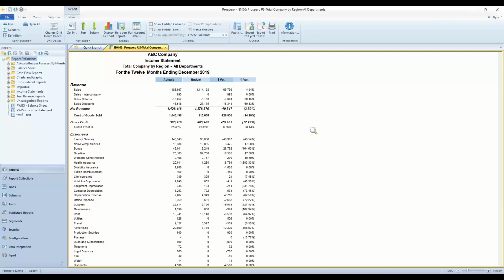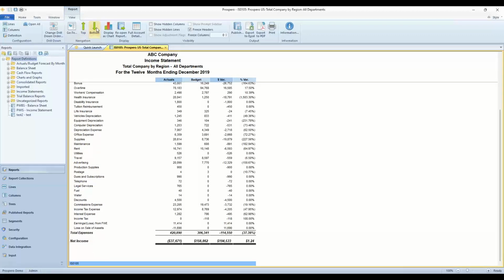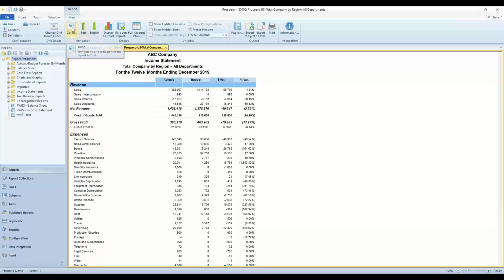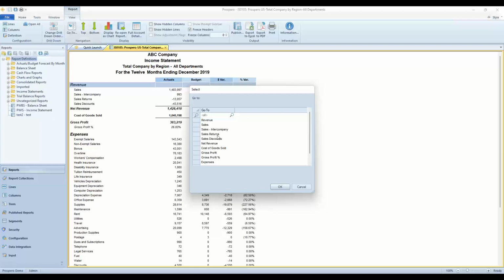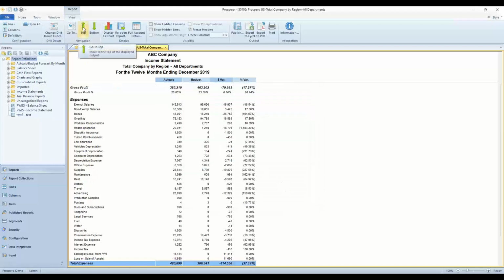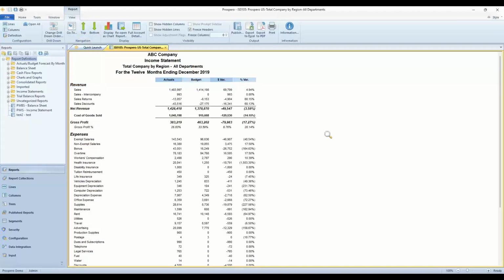A little bit more about navigation for your views inside the reports here. We've got the ribbon at the top with some easy navigation options for jumping right to the bottom of this report, jumping right back to the very top of this report. And the go-to option will let you jump to any header rows in here, subtotals in any part of the report itself. So easy navigation using those buttons in the ribbon up top. FRX had some of those. There's a little bit different for FRX, but if you have a very lengthy report, those buttons come in handy.